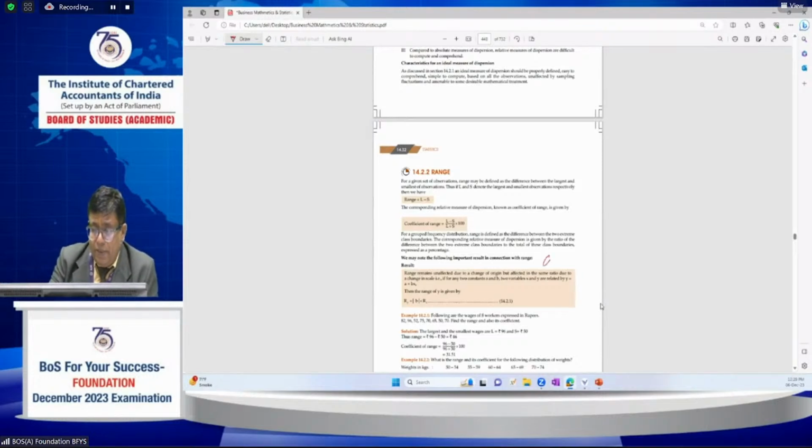Now I'm coming to this Y equal to a plus bx. This formula is very, very important. Here a is called origin and b is called scale. Y is the dependent variable, x is the independent variable. The range remains unaffected due to change of origin, but is affected in the same ratio due to change in scale.